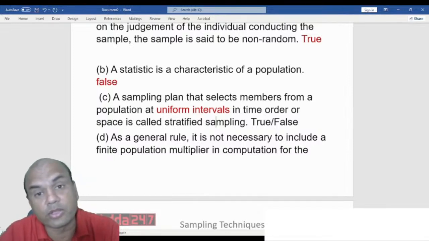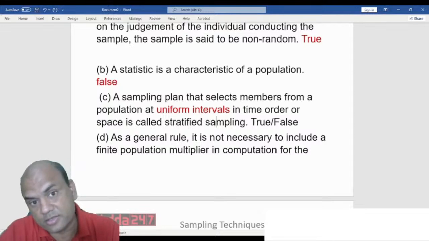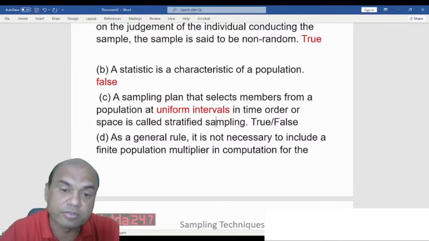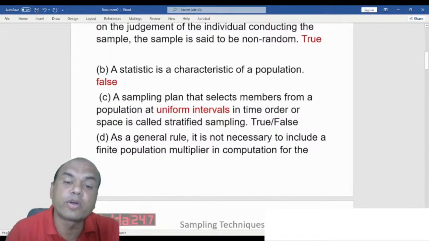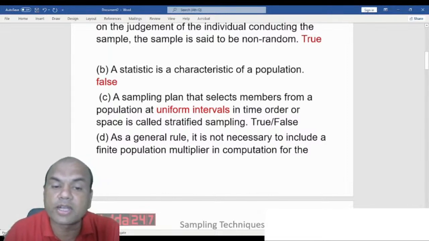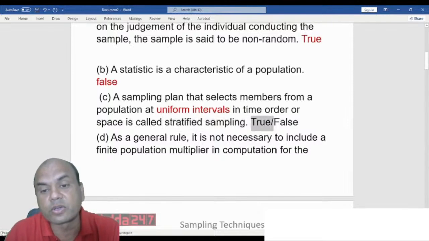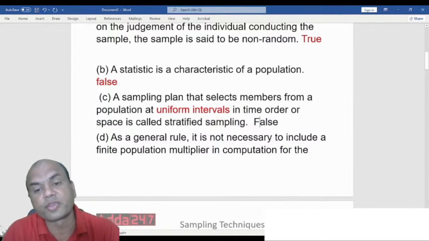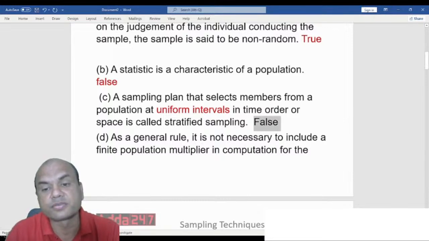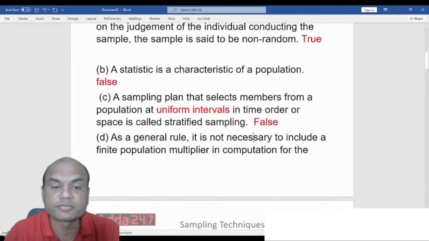Now all of you have to search it. You might have the answers also. So uniform intervals means it is not stratified sampling. It is called systematic sampling. So the answer over here is false again. Okay? It is false. Got it, everyone?